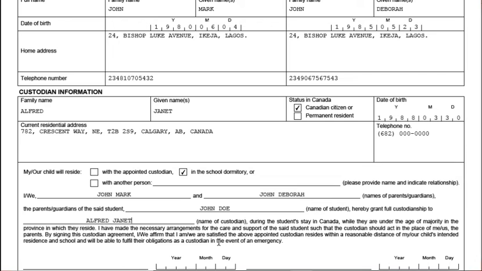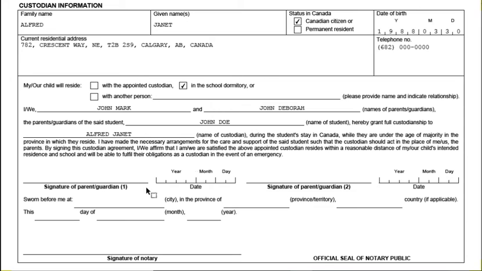Same declaration we made above, that is the same declaration we're making here also. So the first was for the custodian, and the second one is for the parent here. So we have the signature of the first parent. The first parent is going to sign here, sign with date. Then the second parent is going to sign here with date. You can print this out and sign, or you can sign electronically using Adobe Acrobat or any Adobe reader you can use.